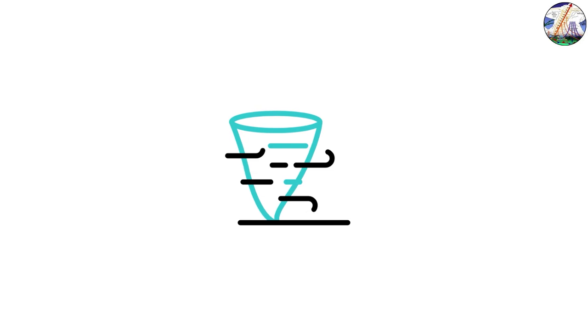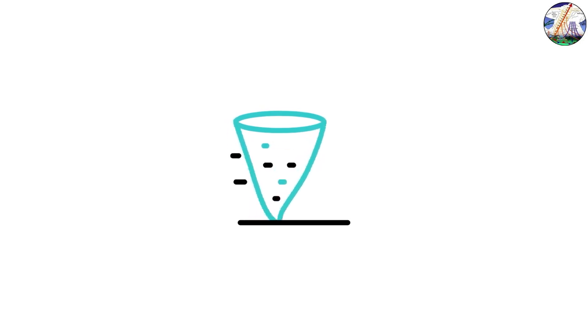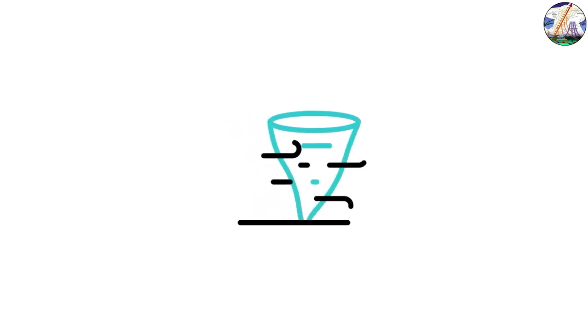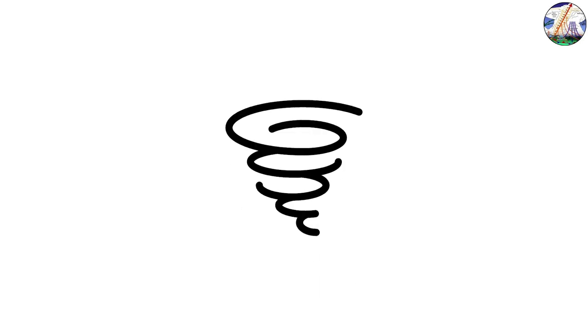Once the rotation is vertical, it can begin to intensify and tighten, much like an ice skater spins faster when pulling in their arms. This tilting is a key moment in the birth of a tornado because it transforms the invisible rotation into something that can reach from the cloud base to the ground.